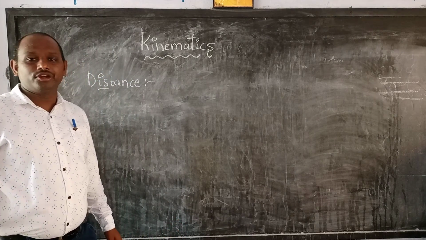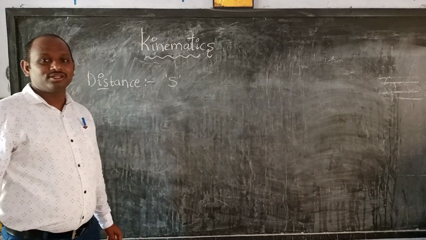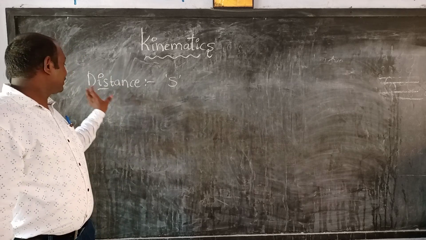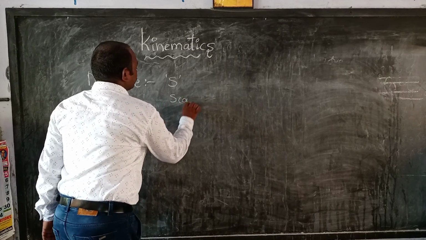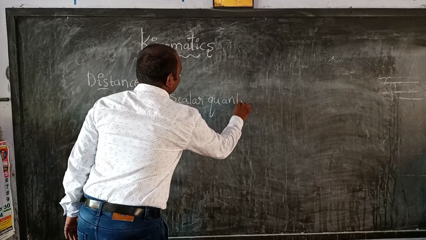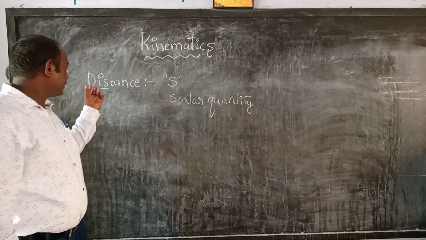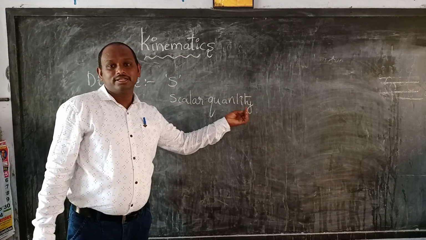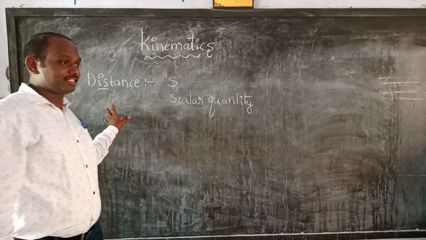Distance is denoted by the letter S, and it is a scalar quantity.